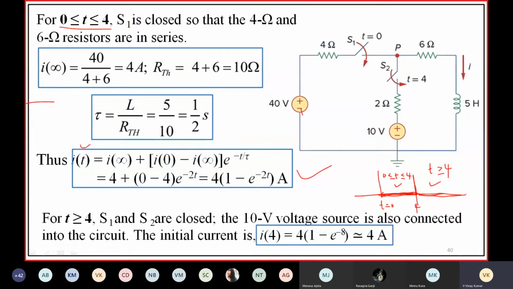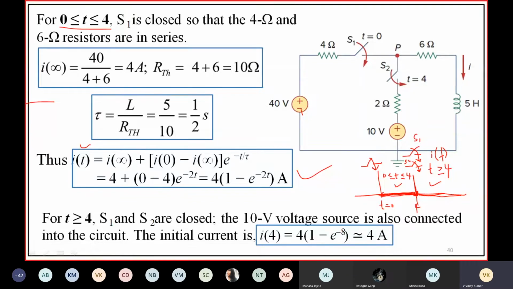Let us find I of t for t greater than or equal to 4. Here this instant is t is equal to 4 seconds. S1 is closed at t is equal to 0. At t is equal to 4, S1 is already closed, and S2 is closed.